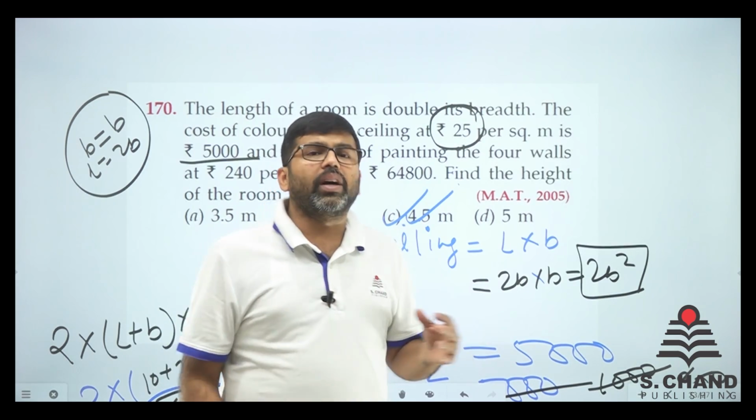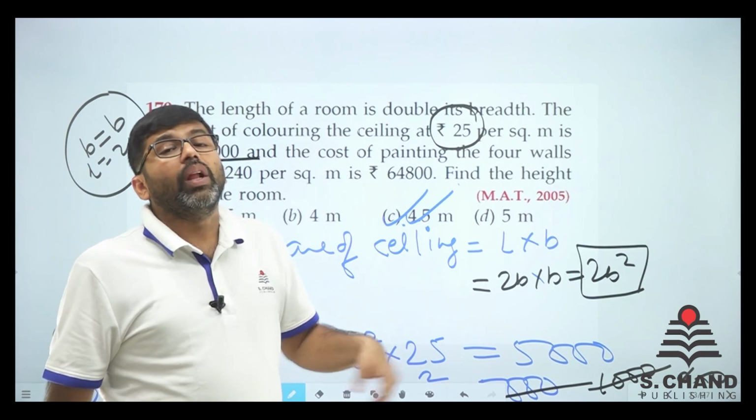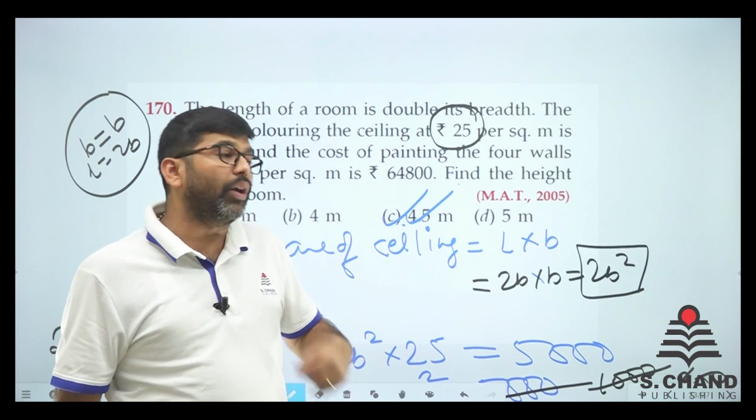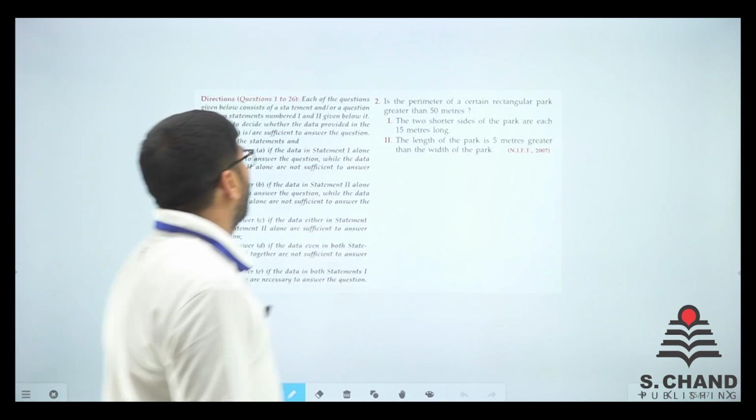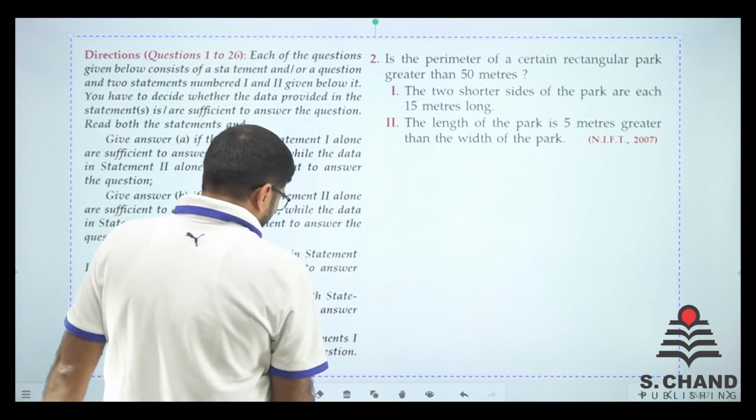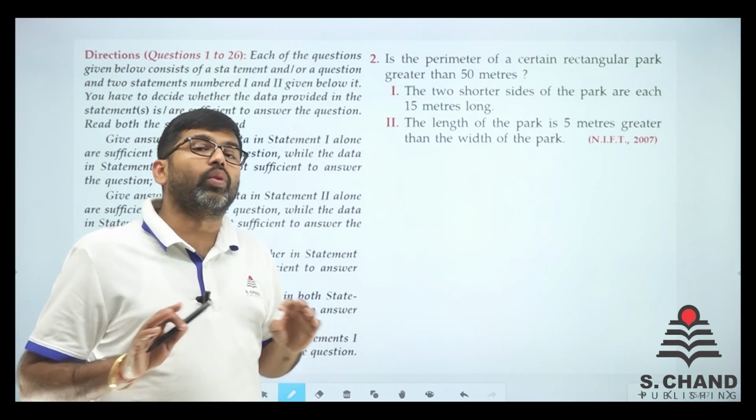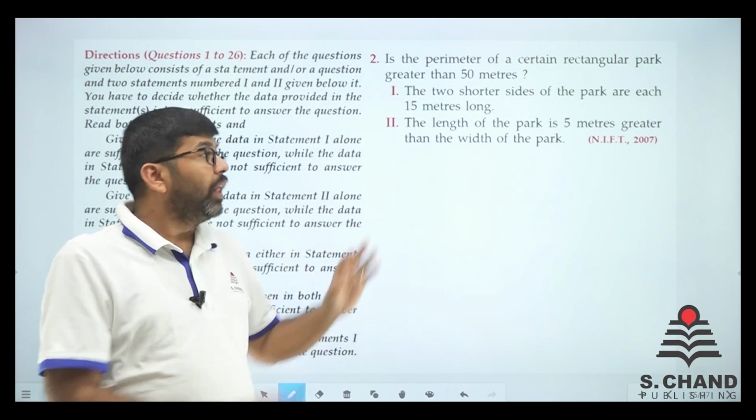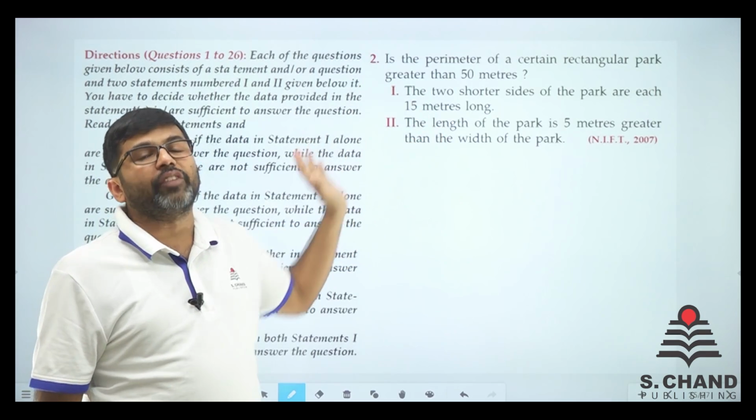Now let's do the data sufficiency type. Let's do one question and you will get to know how data sufficiency questions are to be dealt with. Here we go. Question number 2 of this data sufficiency, you know it very well that we have all the data given here. I am sure that you know data sufficiency. The question is given, 2 data are given. You just need to find out which data is sufficient or not.